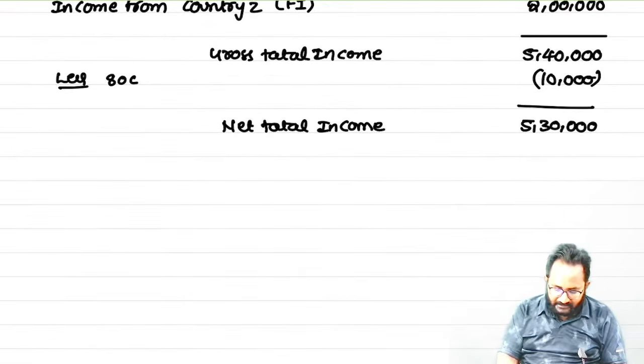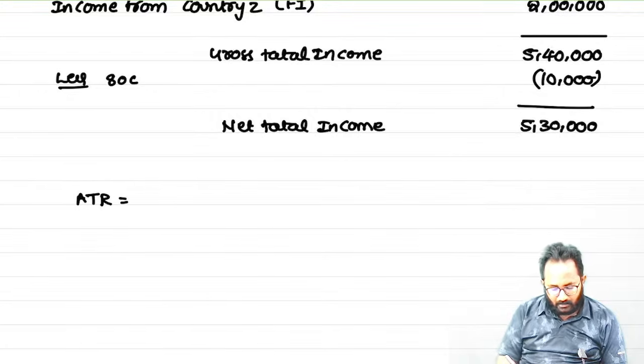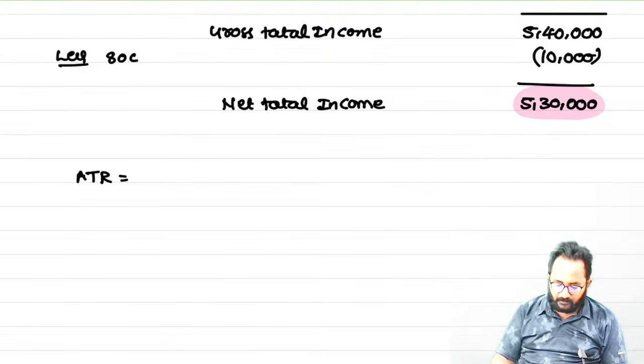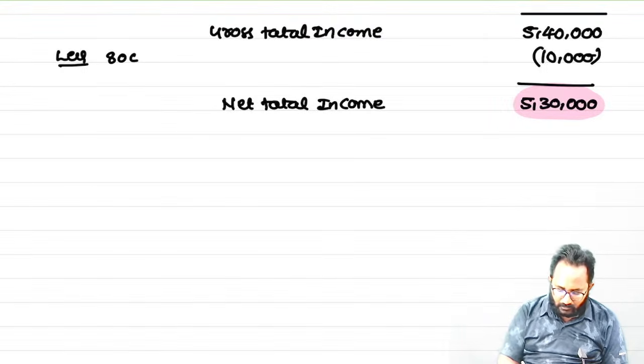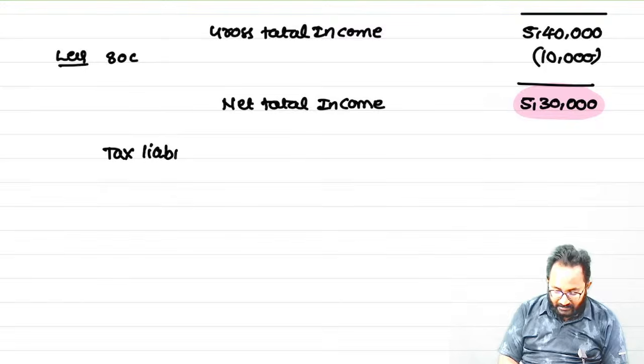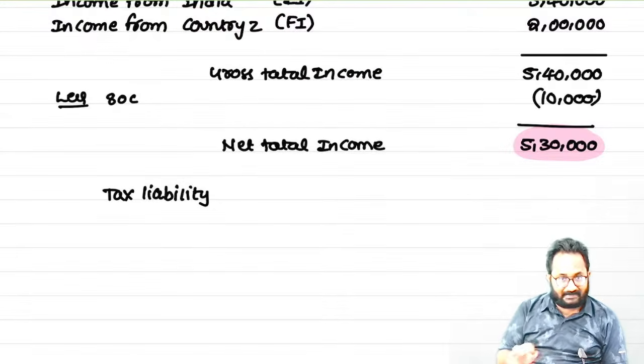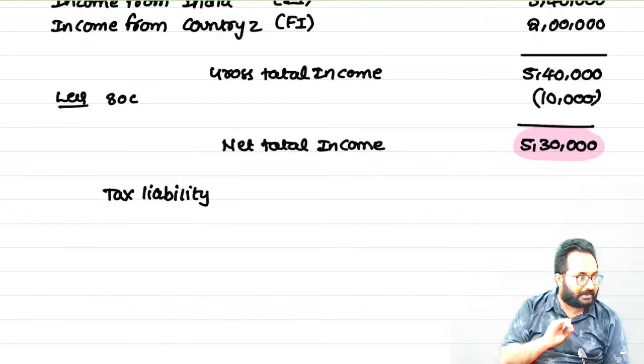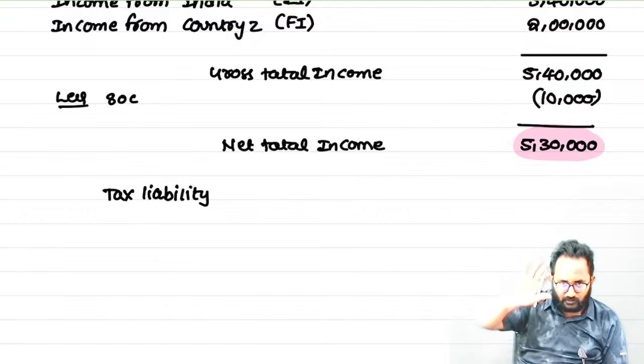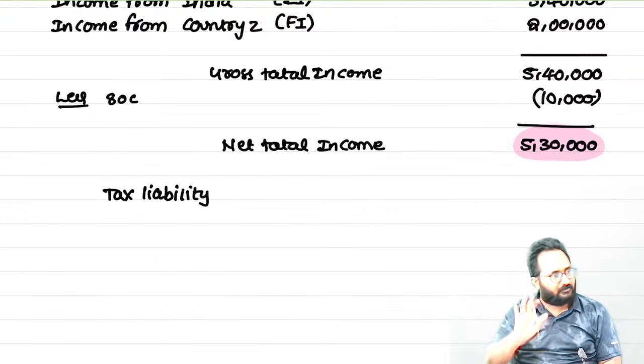Now please calculate the average tax rate in India. Remember, net total income. First we have to calculate the tax liability. Please tell me the tax liability. We are exempting the foreign income, but for rate purposes only we are calculating; after that we will remove it.